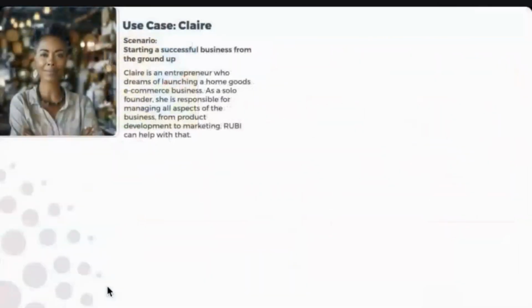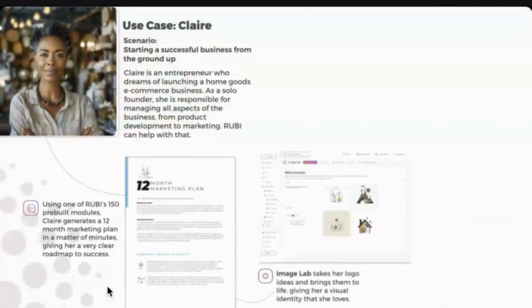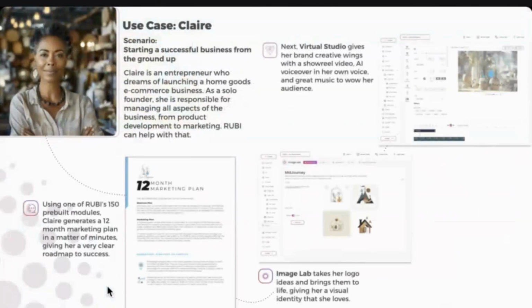Now, lots of different use cases. I'm going to go through them very quickly because you can see them. Whether you want to create a 12-month marketing plan, or you want to create logos and improve on logos, you can do that in here. If you want to actually just build beautiful images, tired of looking for the perfect photo, well, you don't have to. You can create your own in our image lab. And we have so many different options that you can do, again, to take it back to market.